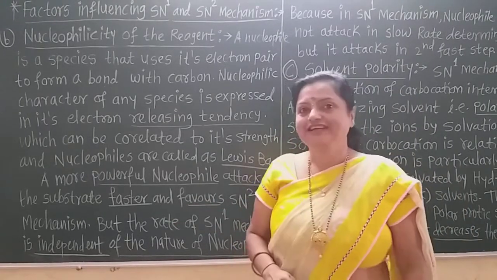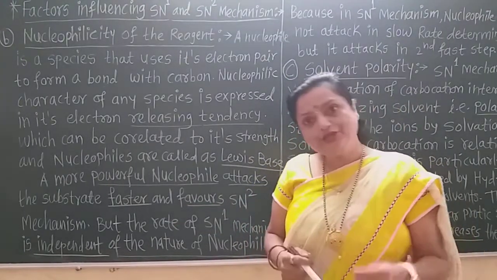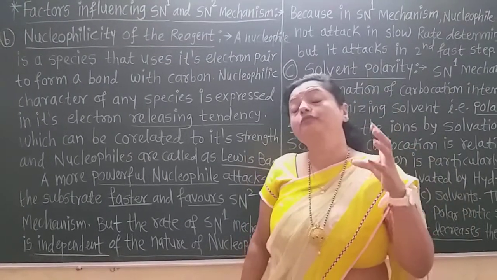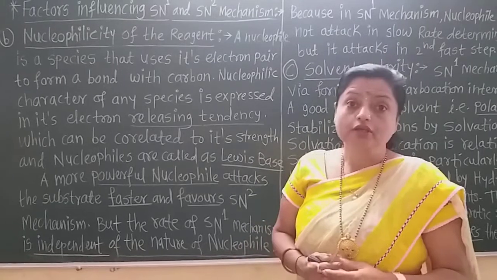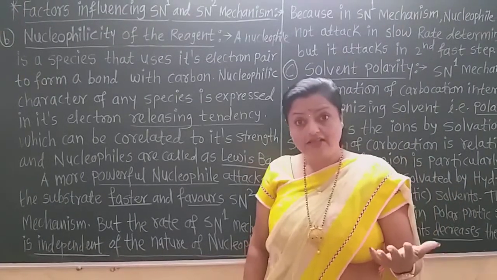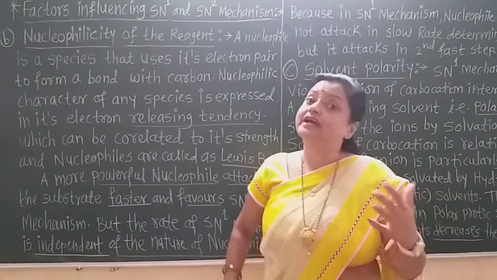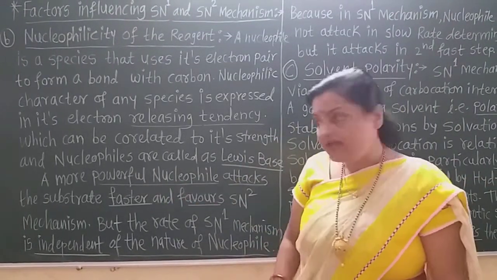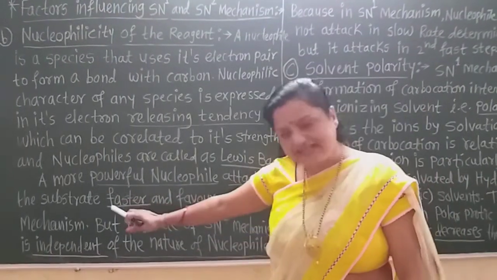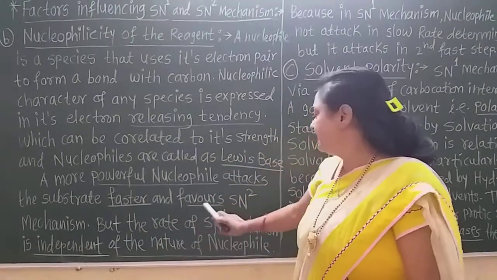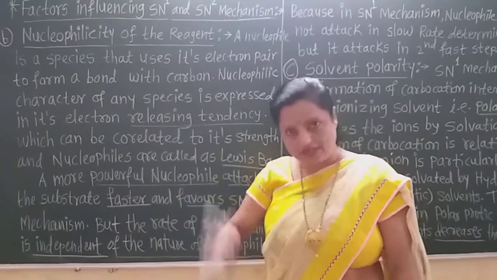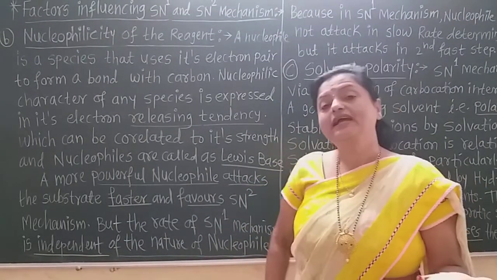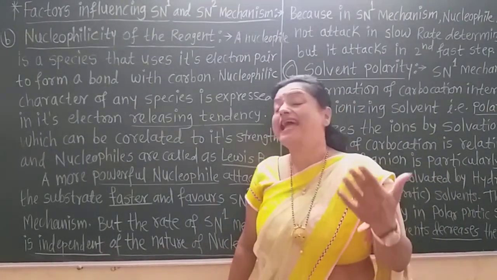I already told you that the SN2 mechanism favors the stronger nucleophiles. A more powerful nucleophile attacks the substrate faster and favors the SN2 mechanism. Now we know that nucleophiles are electron releasing species and electrophiles are electron accepting species.